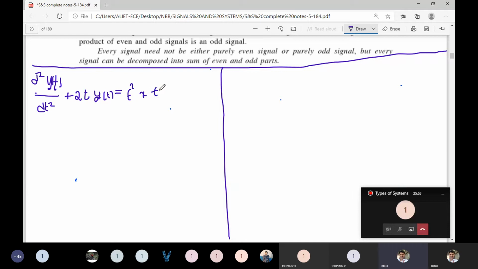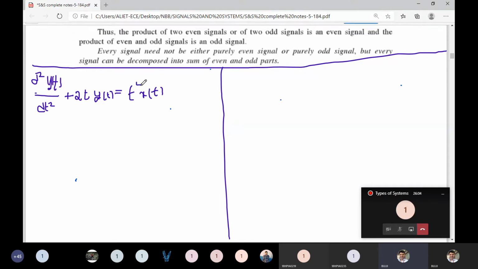d square y of t by dt square plus 2t y of t equals t square x of t. Is the equation visible to all of you? Yes, sir.